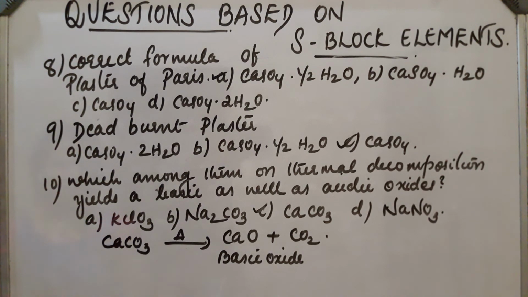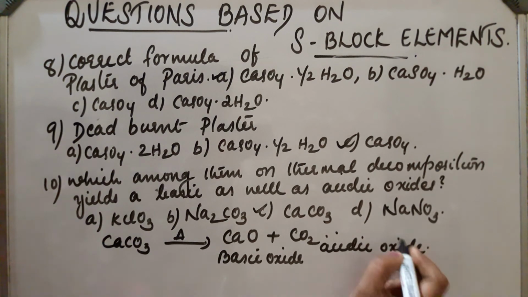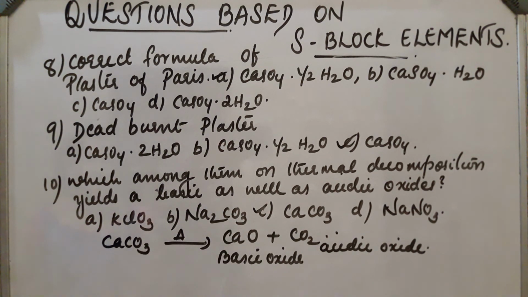So, calcium oxide is a basic oxide whereas carbon dioxide is an acidic oxide because with water it forms an acidic solution. So, the answer is calcium carbonate. So, these are the important questions based on S block elements.